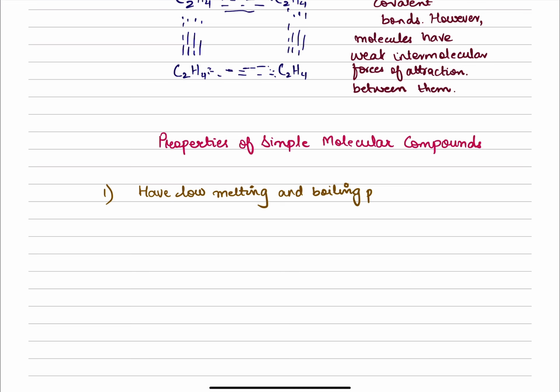Why would they have low melting and boiling points? To justify that,